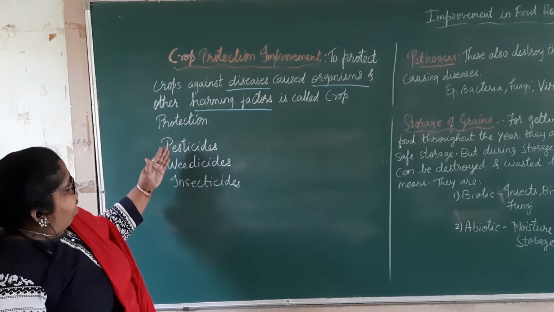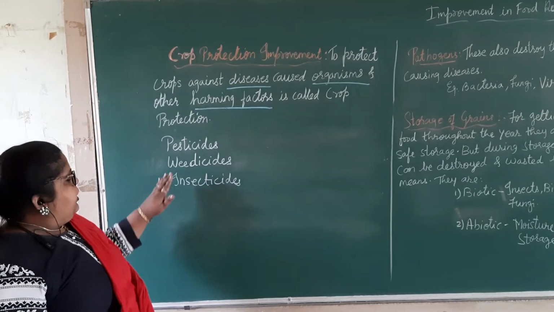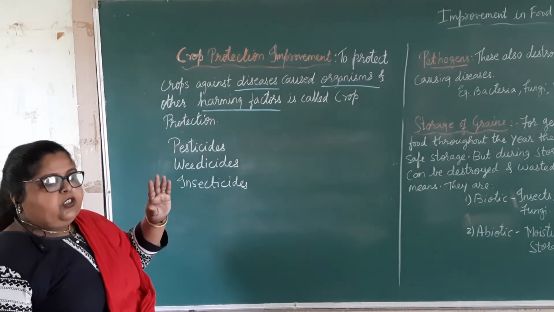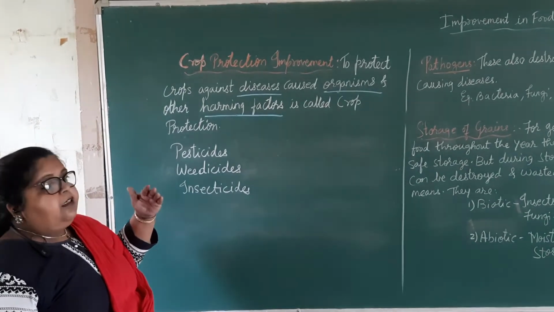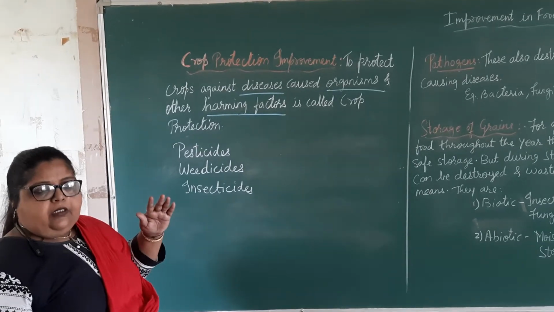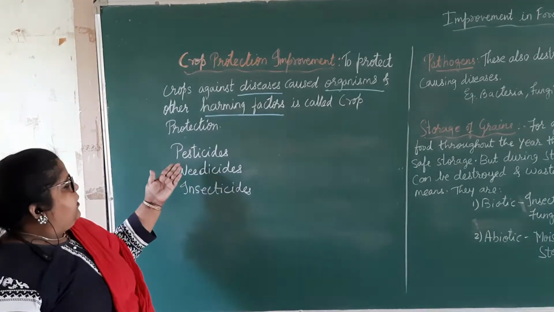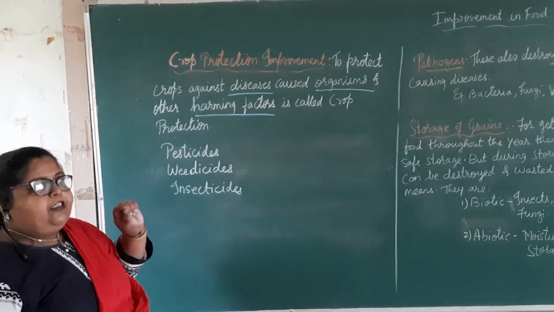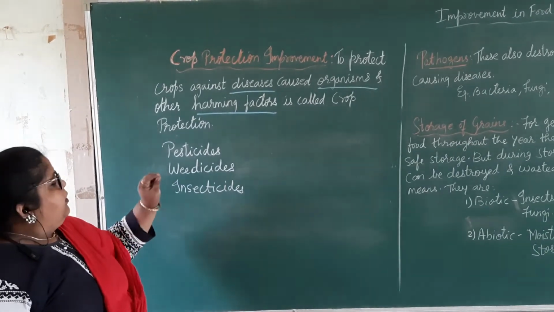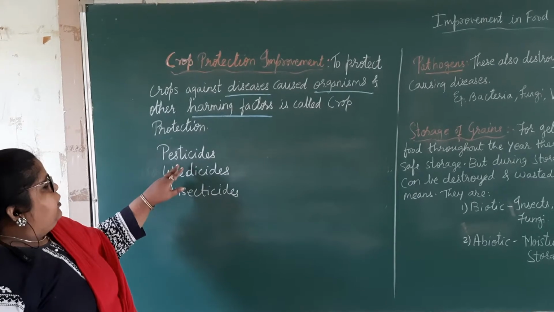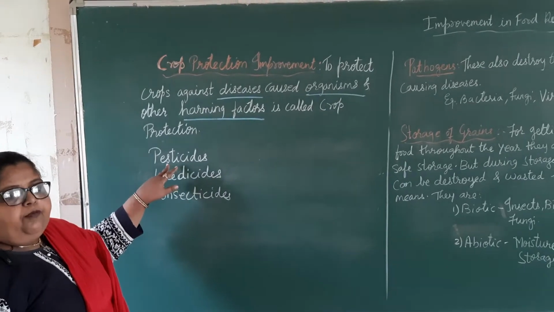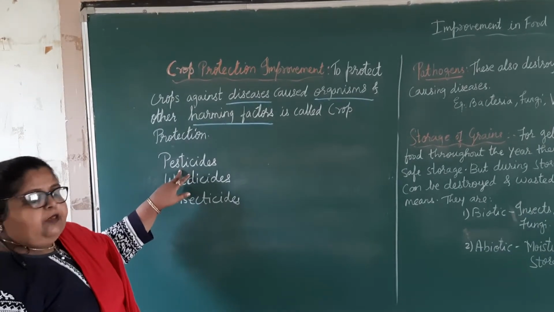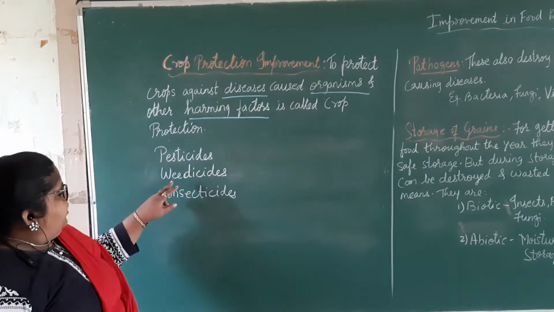Now, pesticides means what? Pests are the living organisms like mouse, squirrels, rodents. These are called pests. They have pointed teeth and they harm the grains. And so farmers must use the pesticides to protect from these pests.